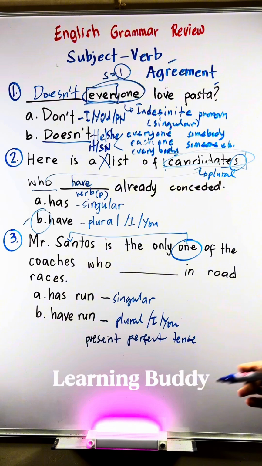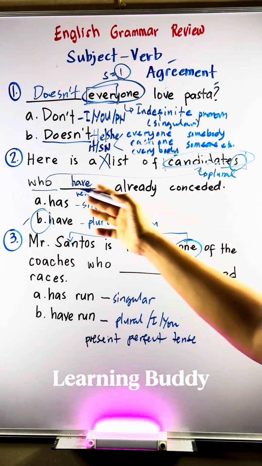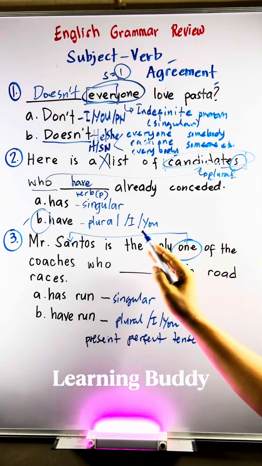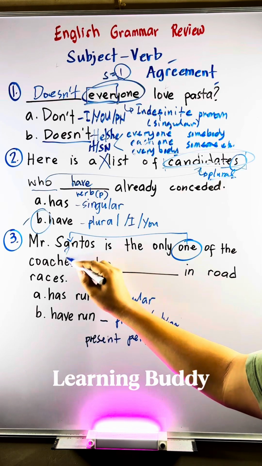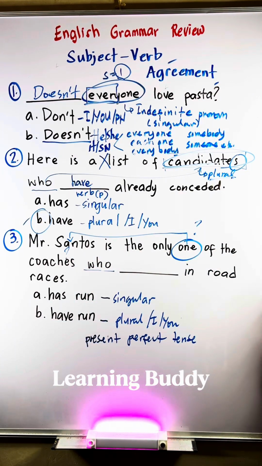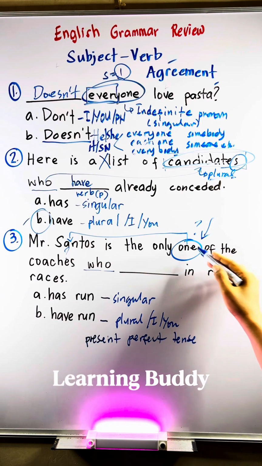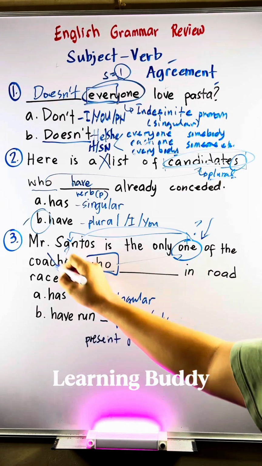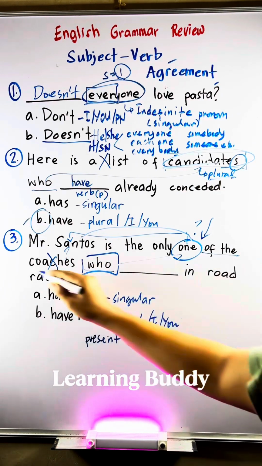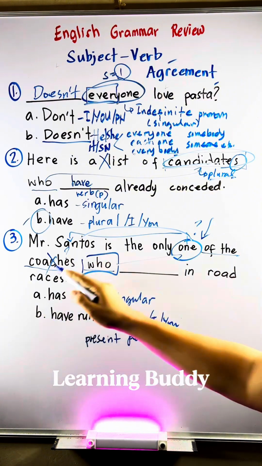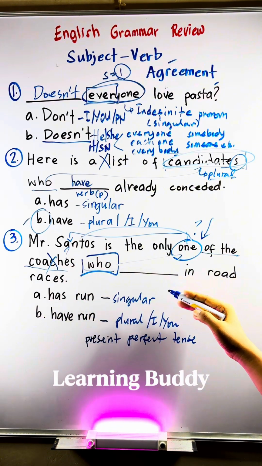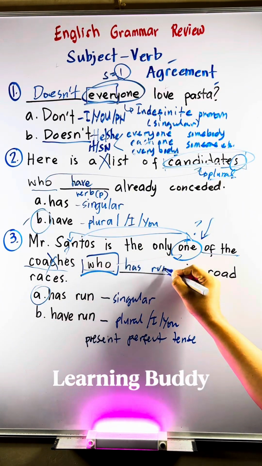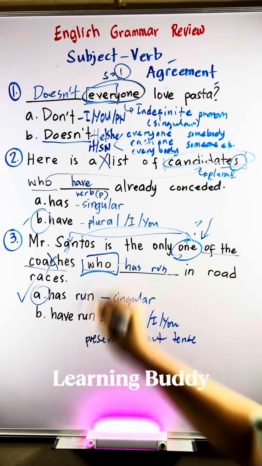Santos. One is singular. To get the correct answer, to provide the correct verb phrase, you have to answer the question, who blank run in road races? The answer is Mr. Santos, who is the one, but not coaches. We are focusing on the subject that does the action or did the action in the sentence. Who run in road races? The answer is that one, which refers to Mr. Santos. That object of the preposition coaches is not the center of our attention because we created a question that directly refers to Mr. Santos.